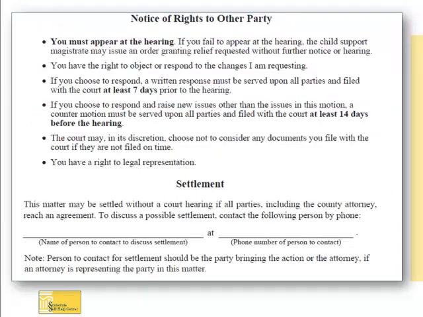In the section labeled Notice of Rights to the Other Party, notice is given to the other party about their rights and responsibilities for responding to your motion to stop COLA. There is also a section called Settlement. This tells the other party who to contact if they are interested in trying to come to an agreement with you. Fill in your name and telephone number in this section. Keep in mind that the county attorney will need to prove any agreement that you and the other party reach.